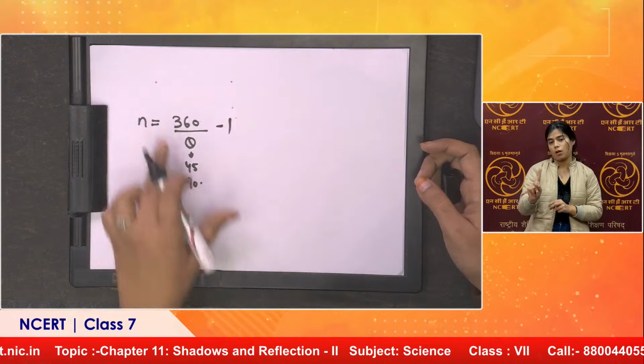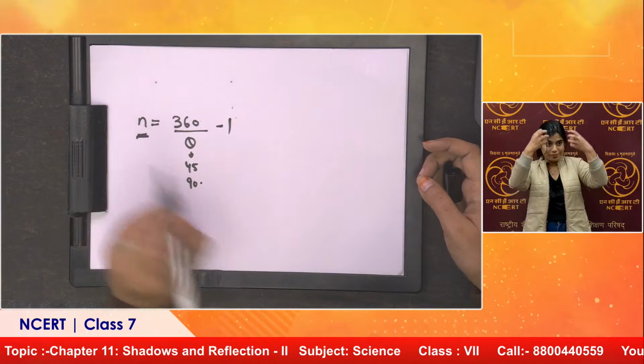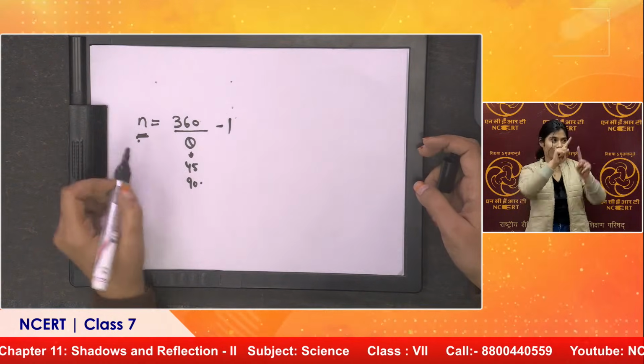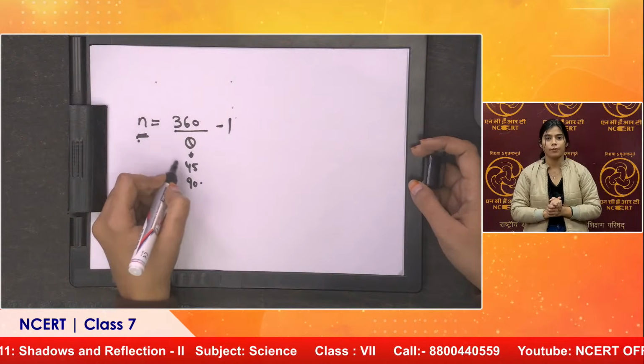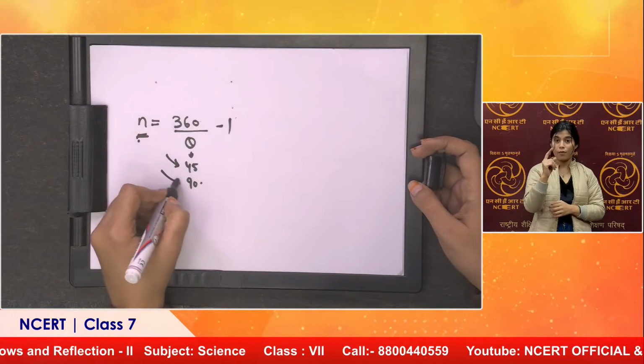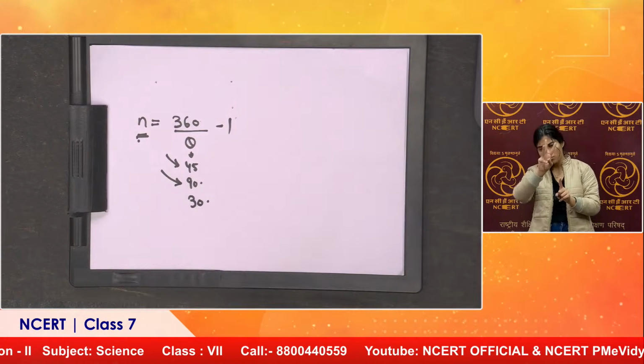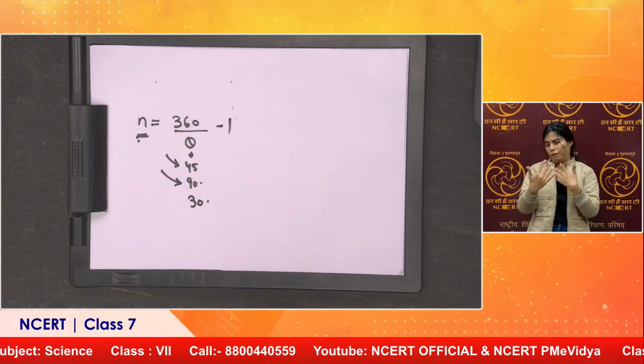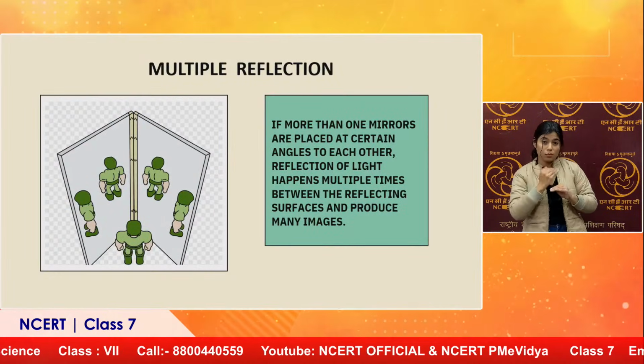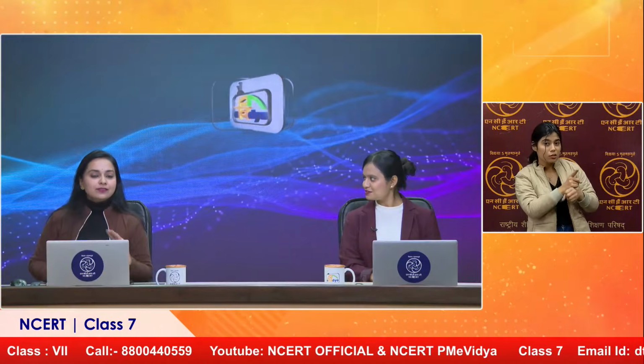When you calculate this, you will get the number of images that will be formed when you are placing your mirrors at, say, 45 degrees, 90 degrees, or 30 degrees. Some children do ask, ma'am, how many images will be formed if it is at this angle, 30 degrees or 45 degrees? Fine, so this is how you can calculate on your own the number of images getting formed.